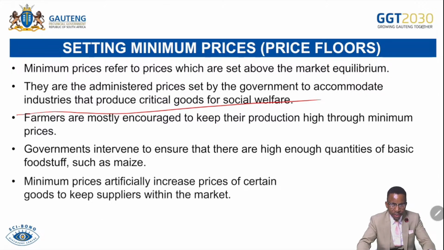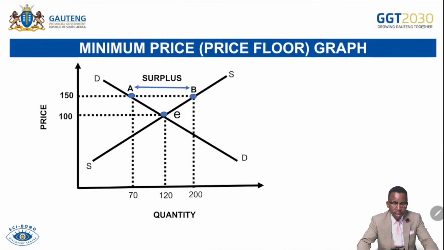Minimum prices artificially increase the price of certain goods to keep suppliers within the market. They are encouraged to supply more if their prices are relatively high, because that will lead to them having more revenues. This is the graph. So there are some effects of this nature. If we have what we call a minimum price, what normally happens?